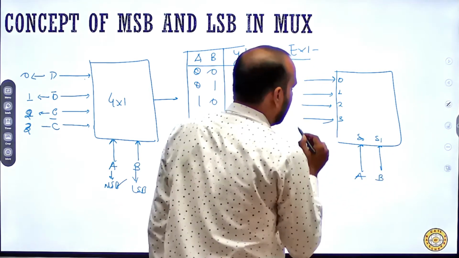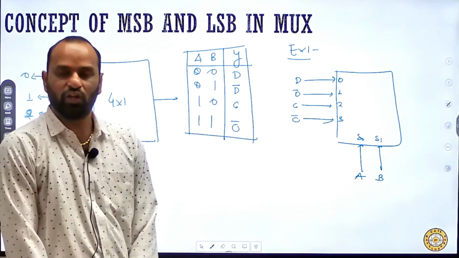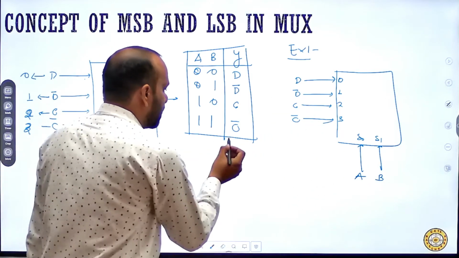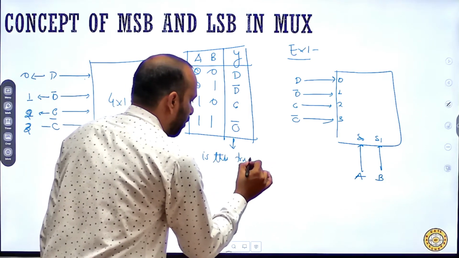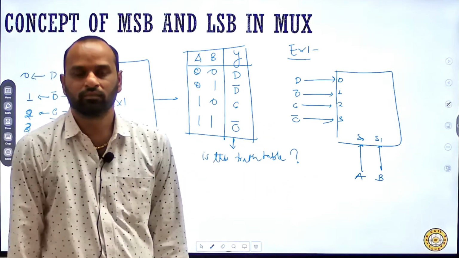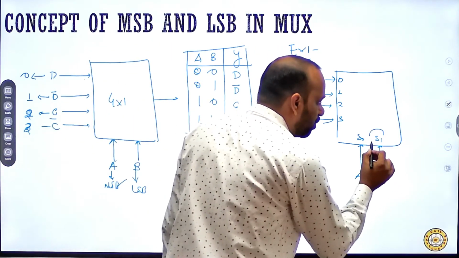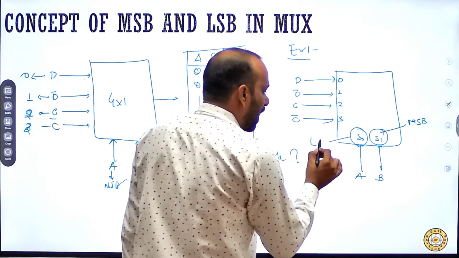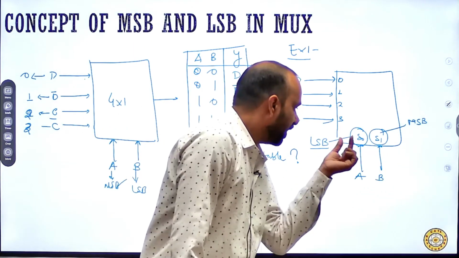The same example I am taking so that you can understand what will happen if the notations are given like that. Now the question arises, is this truth table correct? No. Why? Because over there this is my MSB and this is my LSB.